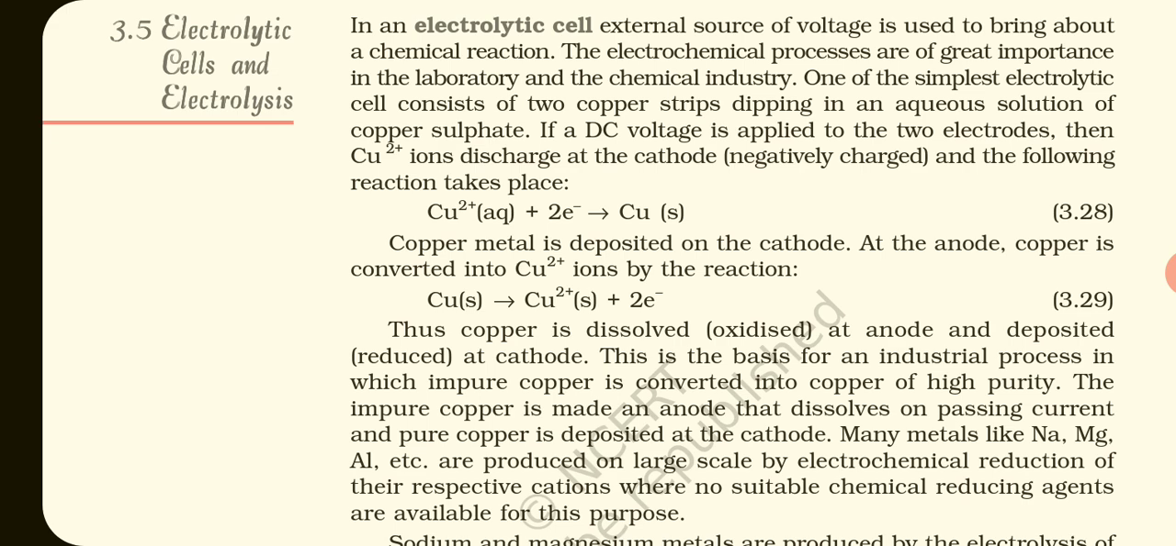This is the basis for an industrial process in which impure copper is converted into pure copper of high purity. The impure copper is made an anode that dissolves on passing current, and pure copper is deposited at the cathode. Many metals like sodium, magnesium, aluminum, etc. are produced on a large scale by electrochemical reduction of their respective cations, where no suitable chemical reducing agents are available for this purpose.